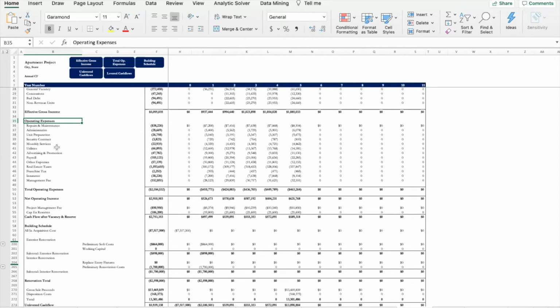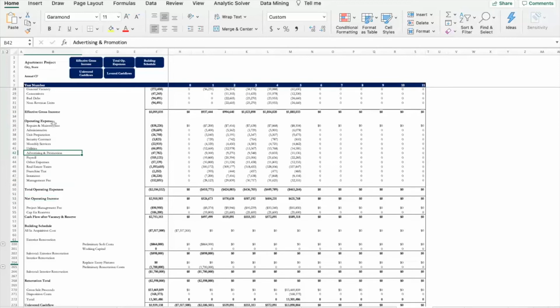All right, so moving on to the model, the first thing you see here is franchise tax is under operating expenses. So the franchise tax works similar to insurance and property taxes in a real estate financial model, and it will have a similar impact to the net operating income, as all these factors are subtracted from the effective gross income to calculate the NOI.